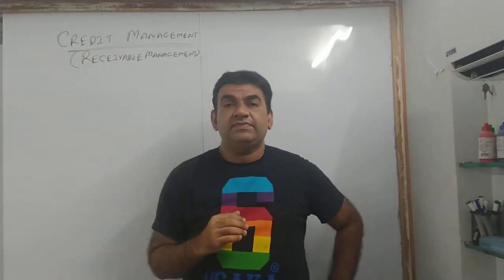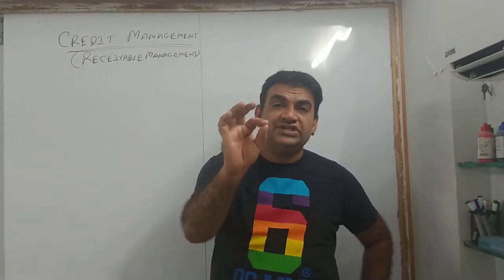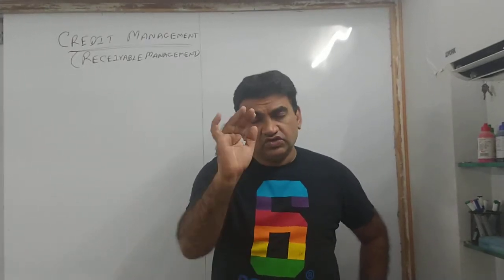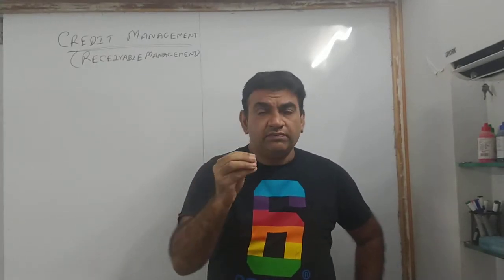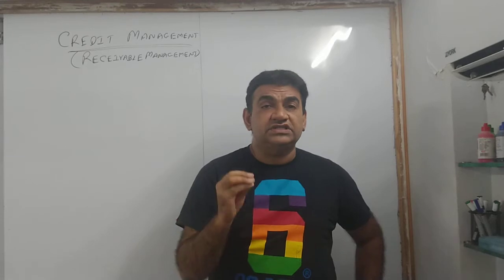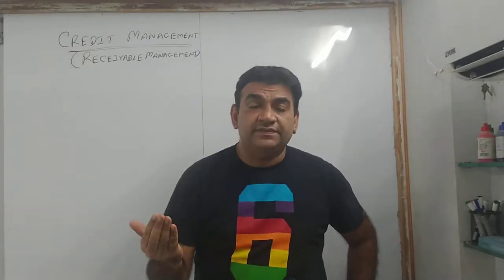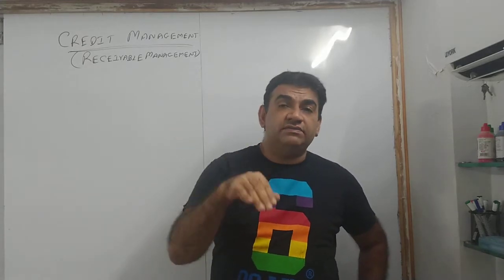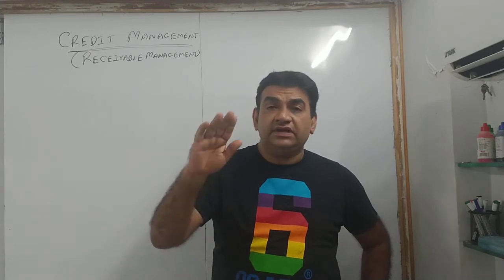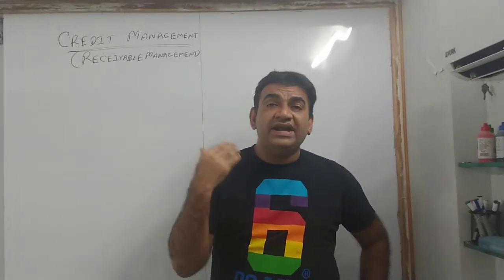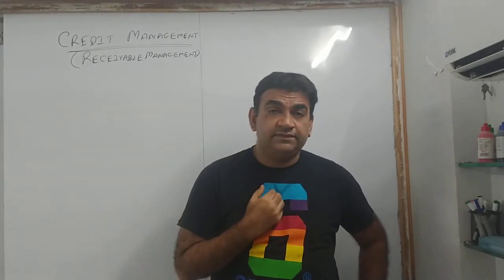See, say for example, you are selling goods to a customer. As I told you, this chapter has data. You sell goods to a customer, you are giving a credit of 2 months. Your normal policy, your normal credit terms, is a credit of 2 months. आज मैंने goods बेचा, I get the money after 2 months. Now I decide I am giving my customers credit of 2 months.